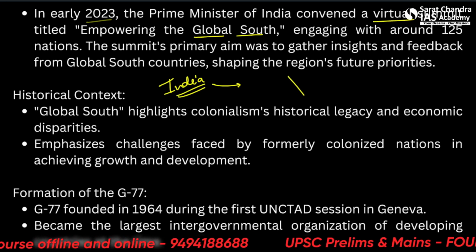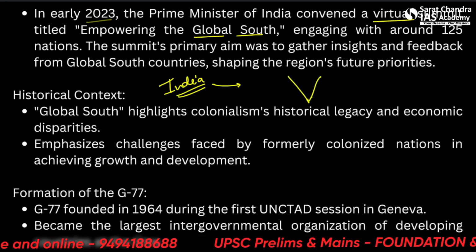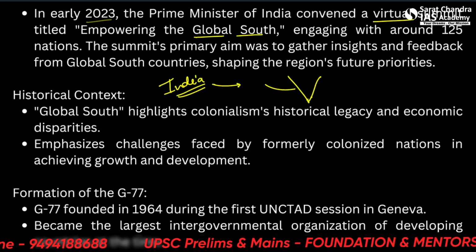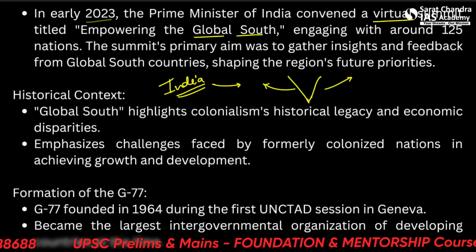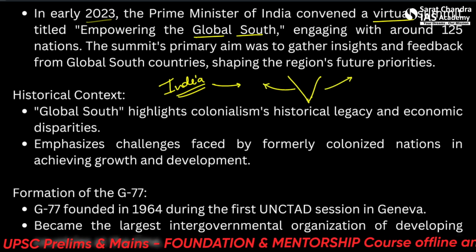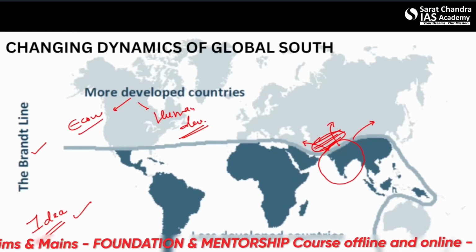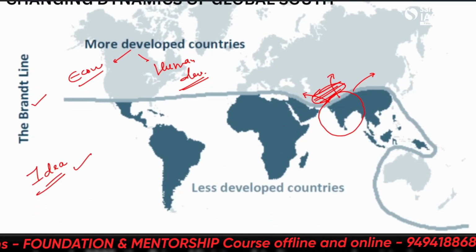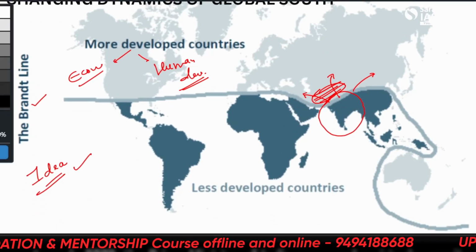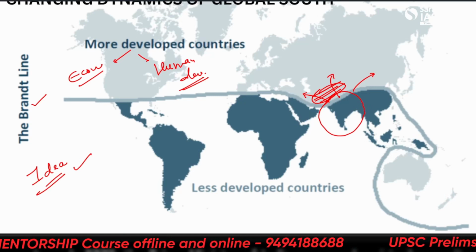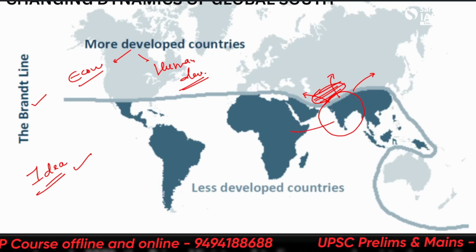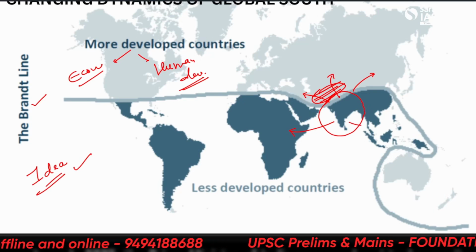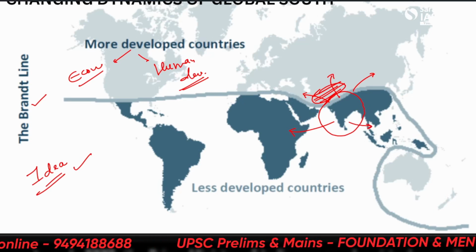That it is not only thinking about itself, we are not only thinking about ourselves, we are connecting to the global south, connecting to countries in and around us. One more thing you can see here from the map is that India is literally at the center point of all the important regions here. It relates with Africa, it relates with South Asia.